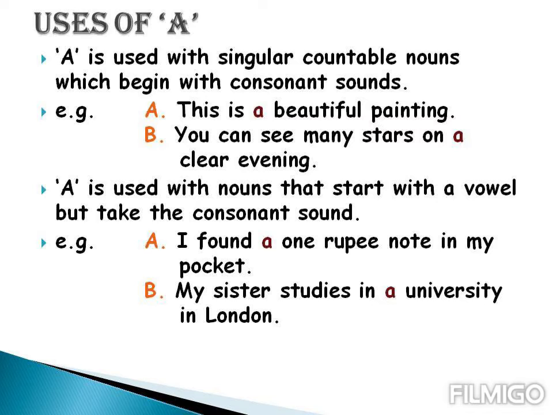Let's have some examples. I found a 1 rupee note in my pocket. One, O is a vowel, but it takes the consonant sound. Next example. My sister studies in a university in London. University, U is a vowel, but it sounds like a consonant, Y-U.